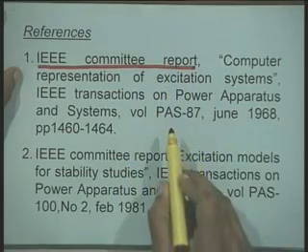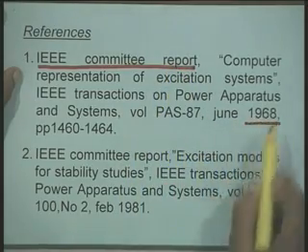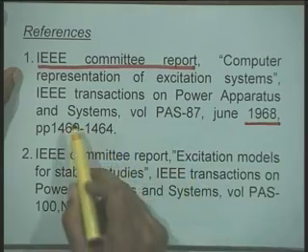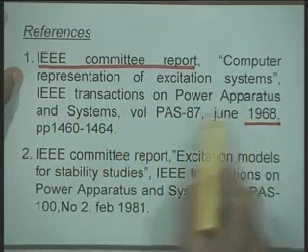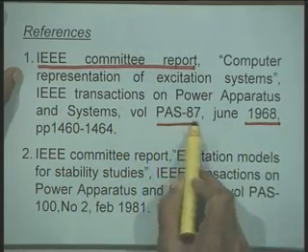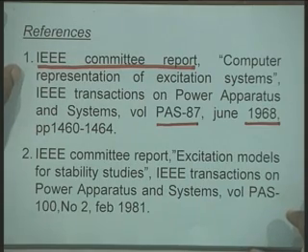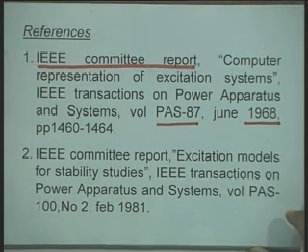This was published in the year 1968 in the IEEE Transactions on Power Apparatus and Systems. Then subsequently the models were upgraded, taking care of the new developments which have taken place.